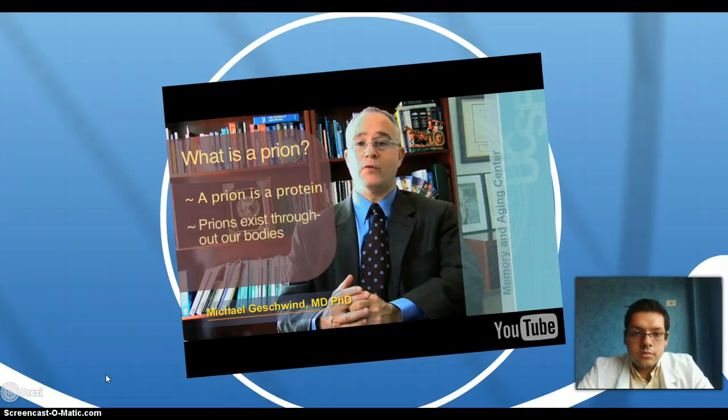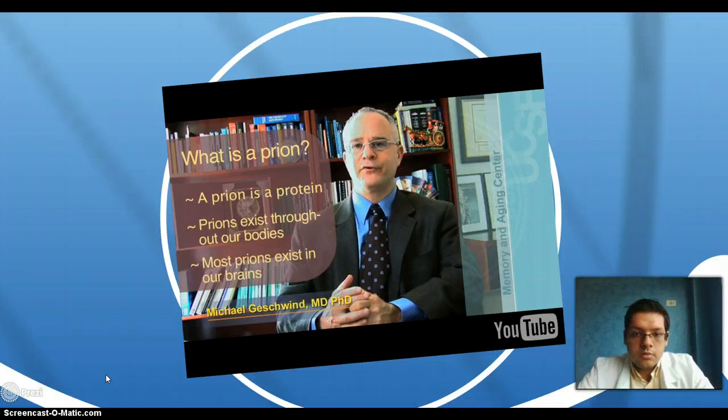So here, another video. Many times we're asked what a prion is. Throughout our body, we have proteins called prion proteins. These are normal proteins. They occur on most cells and most organs in the body, and they are particularly abundant in the brain.